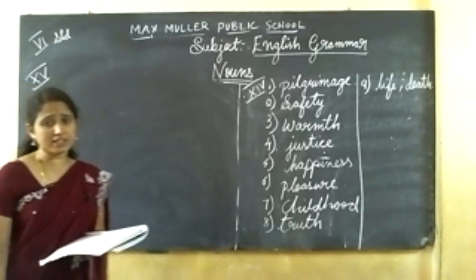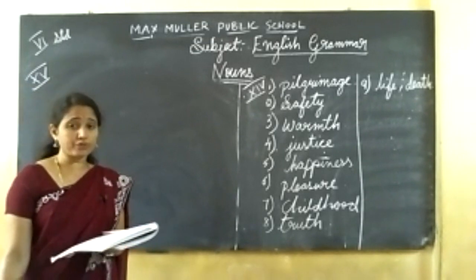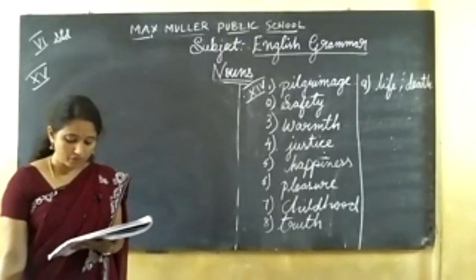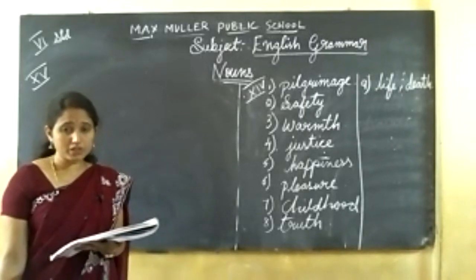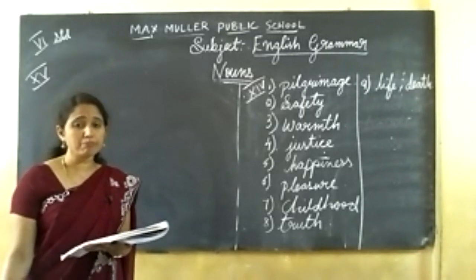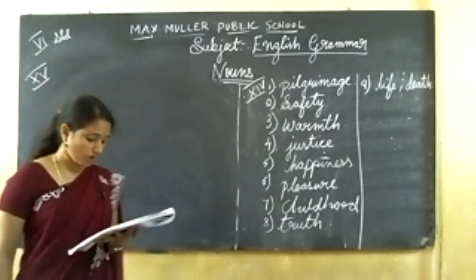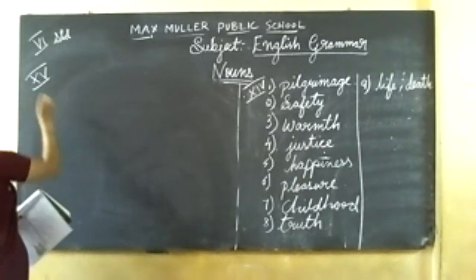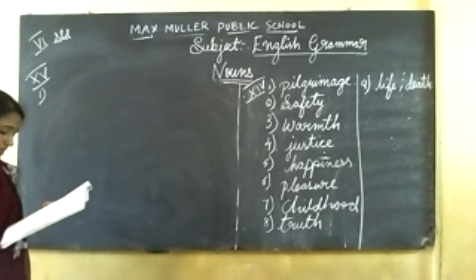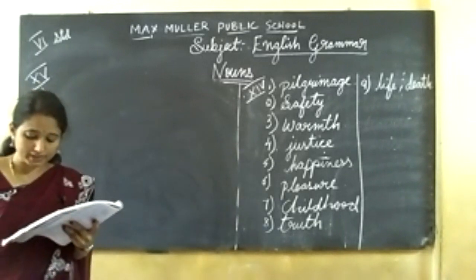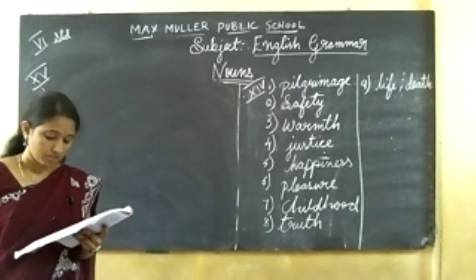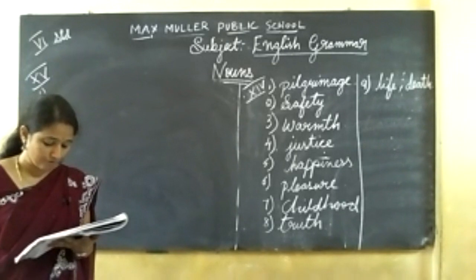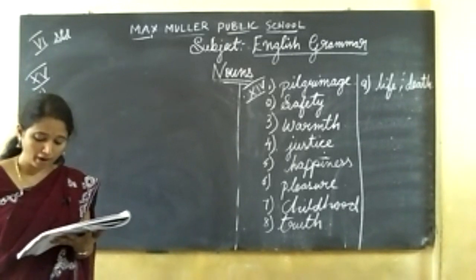This was the passage they have given. In this, you have to find out the abstract noun. Complete the following sentence with abstract nouns from the passage. First one, monkeys are full of dash, dash, and dash.